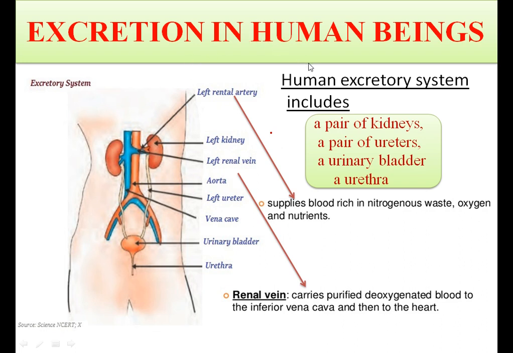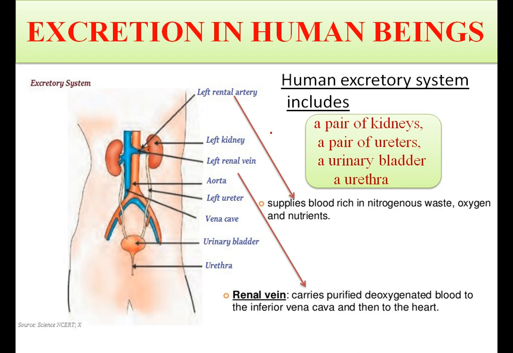Now, excretion in human beings. The human excretory system consists of a pair of kidneys, a pair of ureters, a urinary bladder and a urethra. The excretory system of human beings collects the liquid waste of the body and helps it to get rid of it.